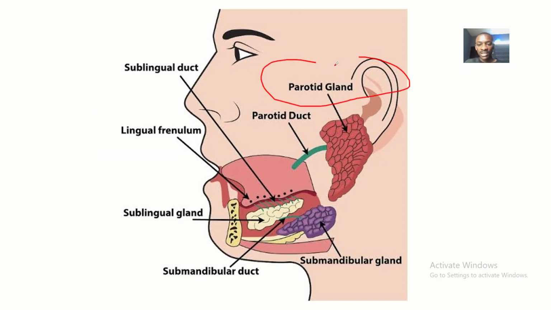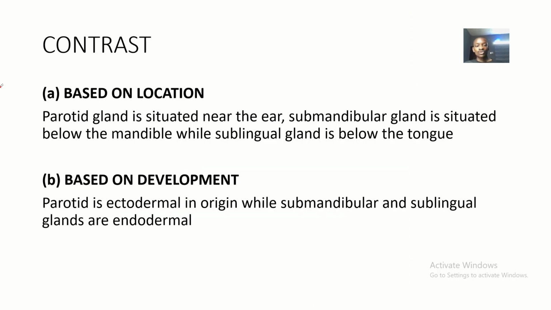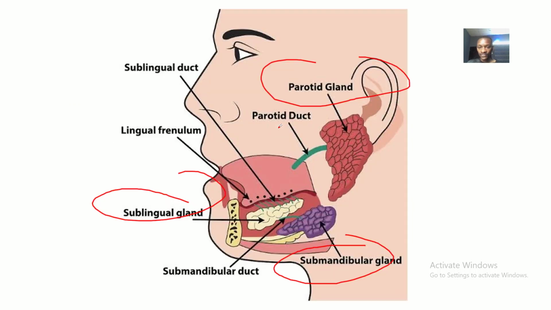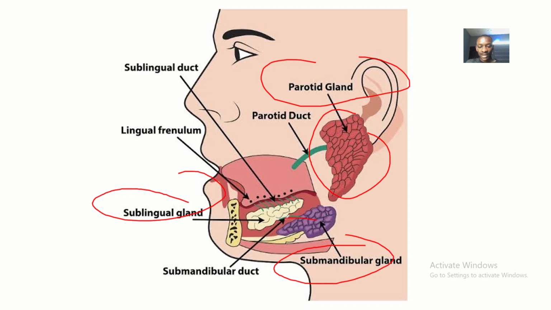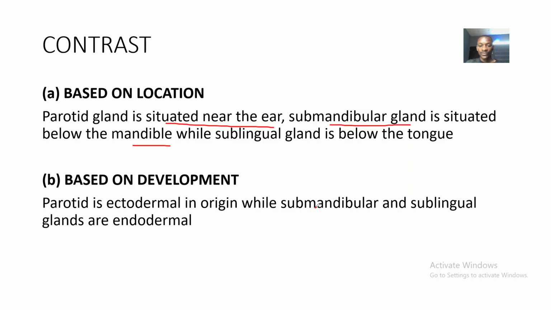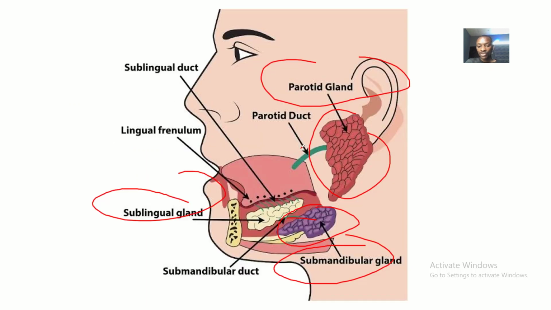All right, so this is the parotid gland, submandibular gland, and sublingual gland. The contrast is when you are differentiating them based on location. The parotid gland is situated near the ear. The submandibular gland is situated where? Below the mandible. Then the sublingual is just below the tongue, but the submandibular now is inner.